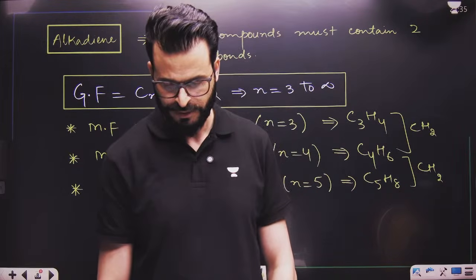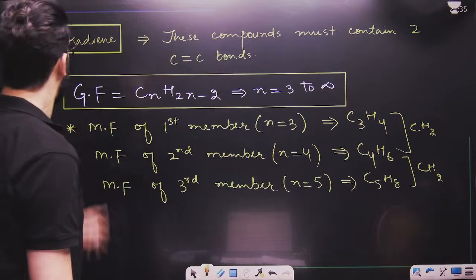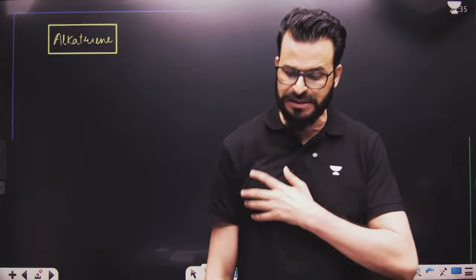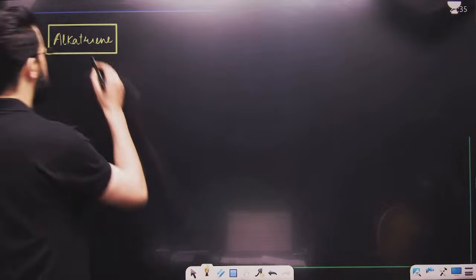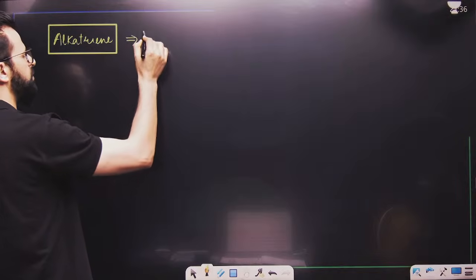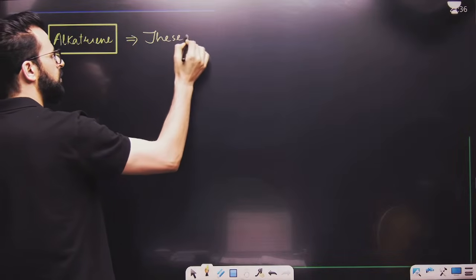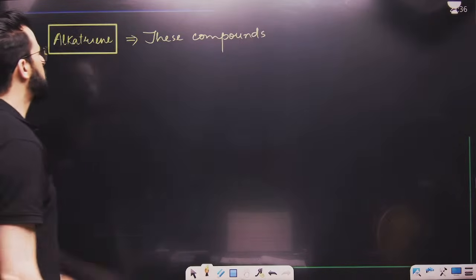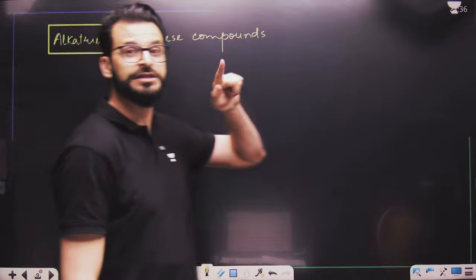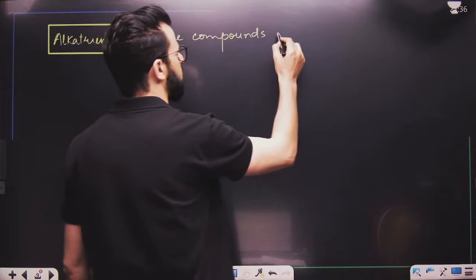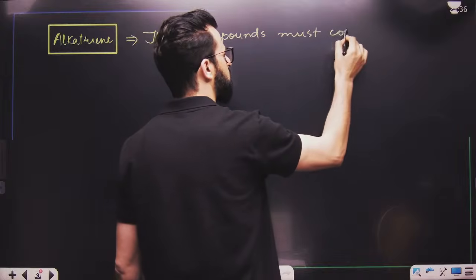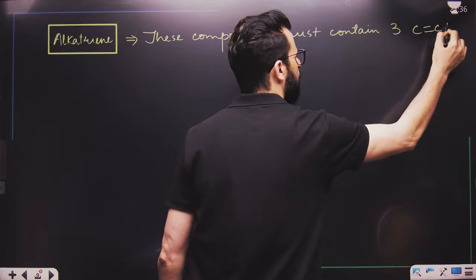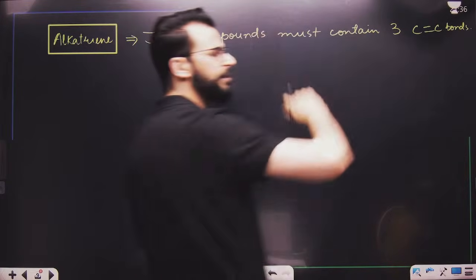Now, my dear lovely students, after this alkadiene, there is one more, and that is alkatriene. Now, have a look. First of all, let me tell you that these compounds must contain what? Triene means these compounds must contain at least 3 carbon-carbon double bonds. Yes or no?